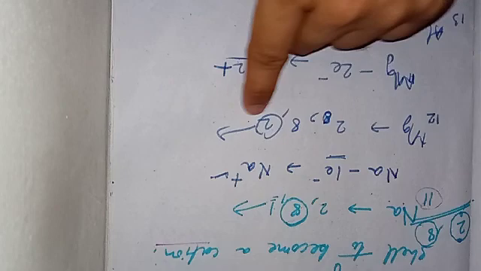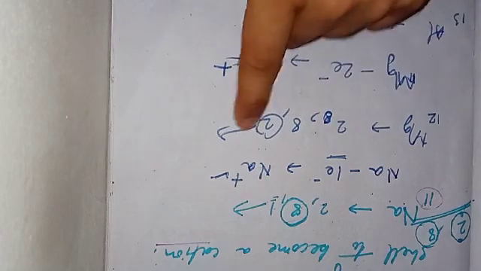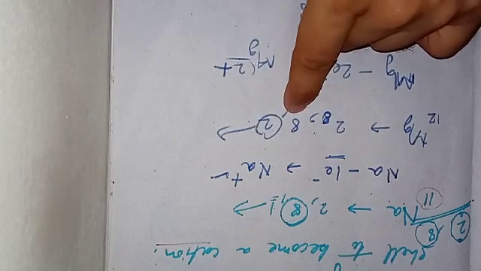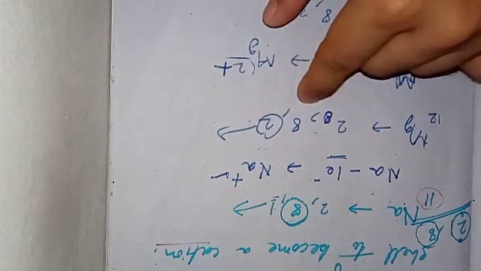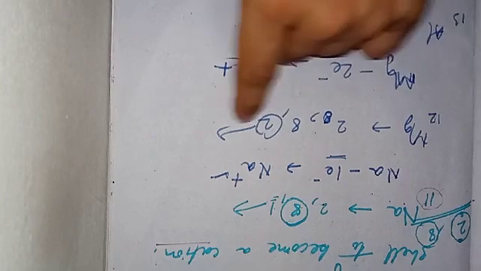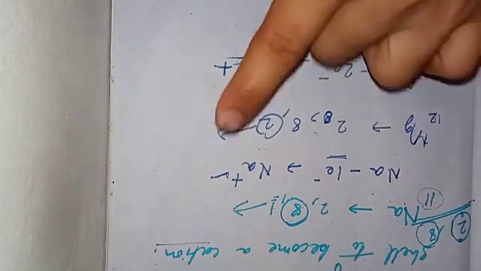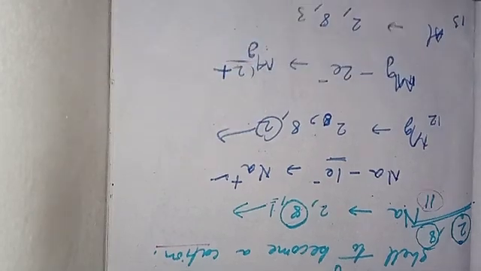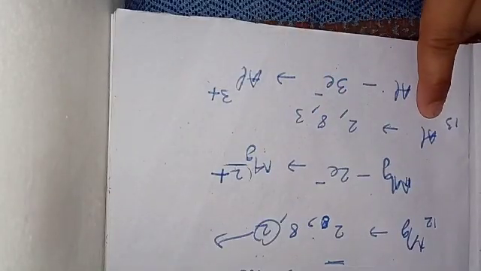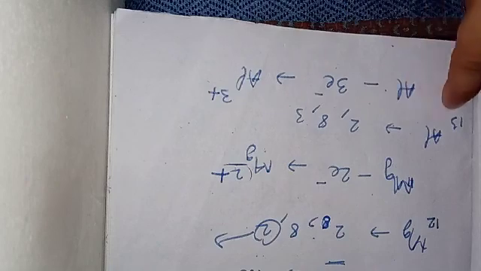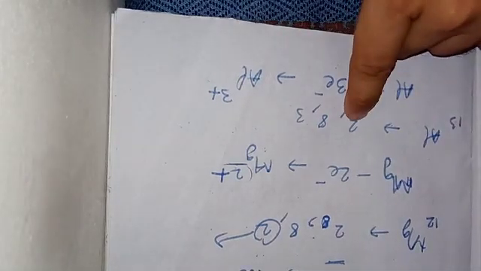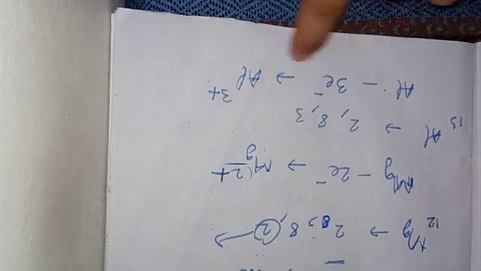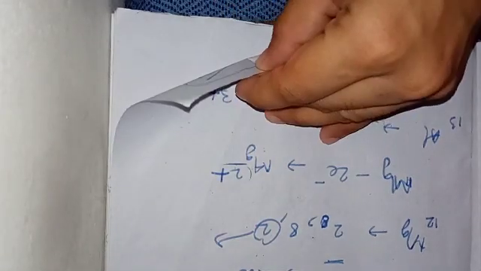You write the electronic configuration 2, 8, 2. So it is going to lose these two electrons from the outermost shell to acquire the octet, that is the stable electronic configuration. So this atom loses 2 electrons and acquires a plus 2 charge, because it is losing 2 electrons. Similarly, if you have aluminium, 13 is the atomic number, electronic configuration is 2, 8, 3. So it is going to lose these 3 electrons and will acquire a plus 3 charge.